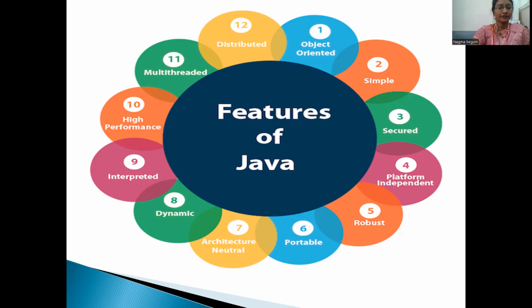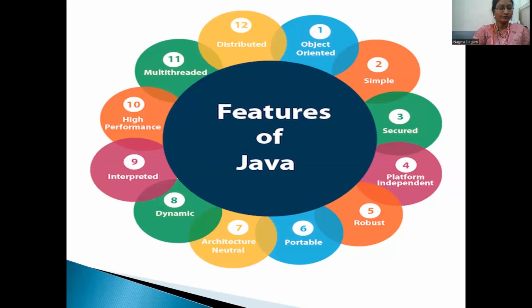Object oriented means we organize our software as a combination of different types of objects that incorporate both data and behavior. Object-oriented programming is a methodology that simplifies software development and maintenance by providing some rules. The basic concepts of OOPS are object, class, inheritance, polymorphism, abstraction, and encapsulation.